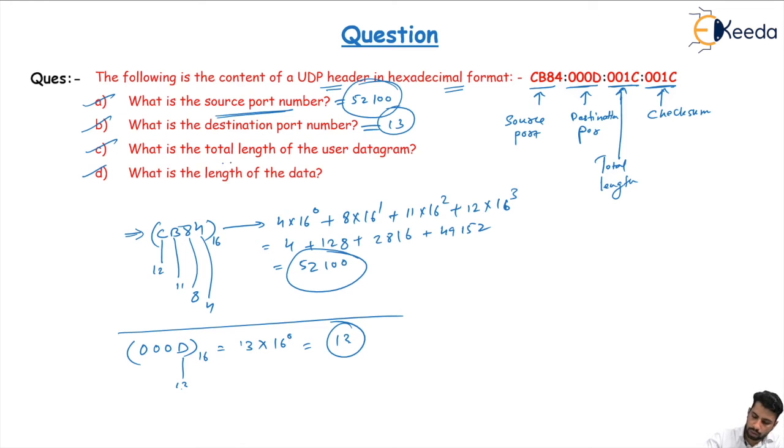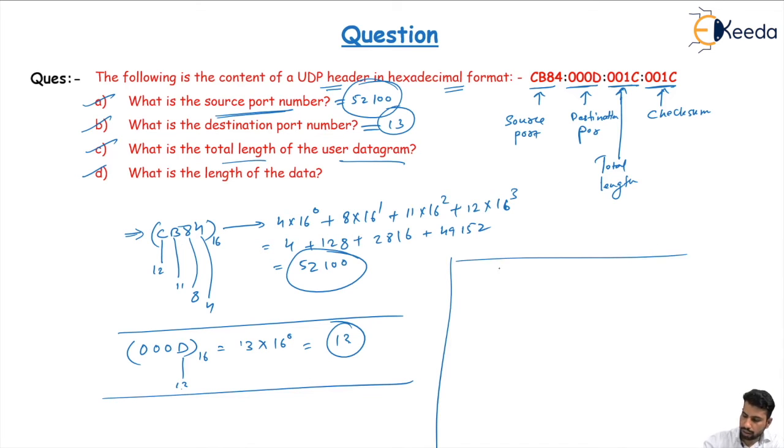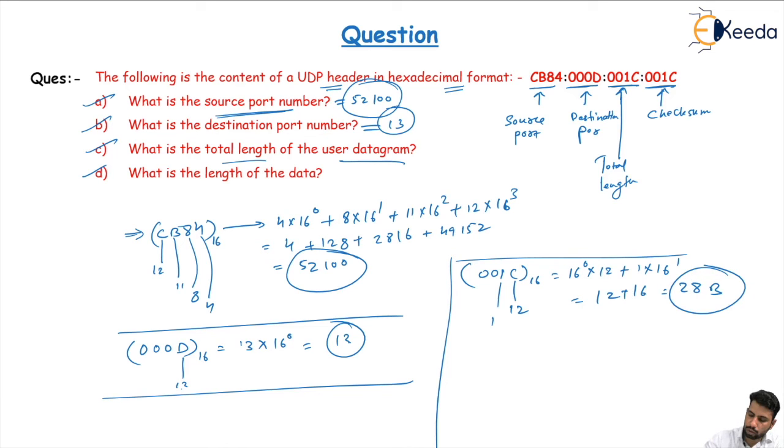Next, what is the total length of the user datagram? We can easily find the total length from the third field, 001C. We know C is equal to 12 and 1 is equal to 1. So we can write 12 into 16 power 0 plus 1 into 16 power 1. This is 12 plus 16, equal to 28. So the total length is 28 bytes.